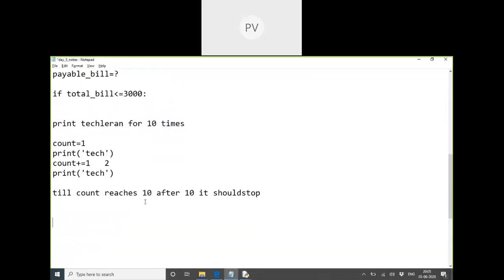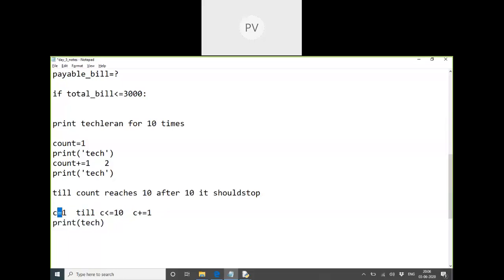So that means here the printing of Teclan is mainly dependent on what exactly? The count variable. I want to print it, but how many times? Starting from which count? Till which count? These are my two important pieces of information. I have to start at 1, check is it less than or equal to 10. If it's less than or equal to 10, print this. But after that, we have to go for which concept? Increasing. So mainly for loops, there are three important statements: initialization, test expression, and an increment rule, which will decide how many times this task is going to get executed.